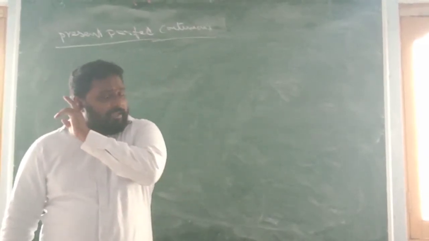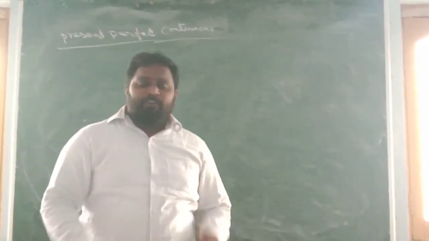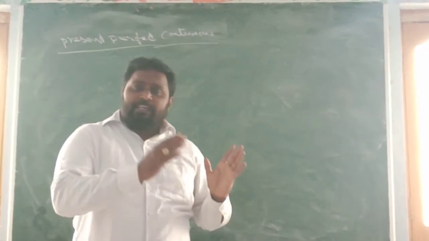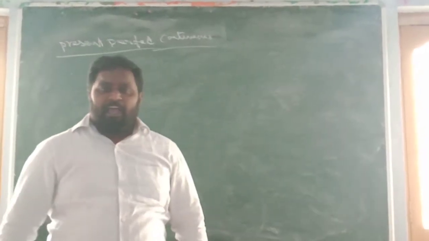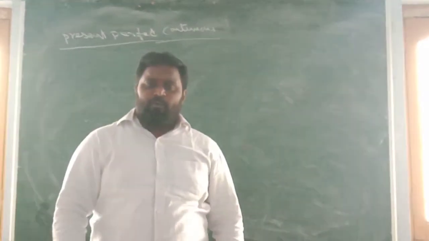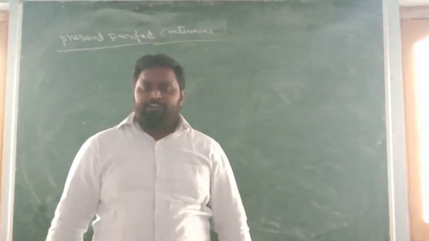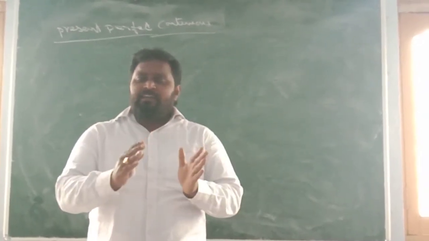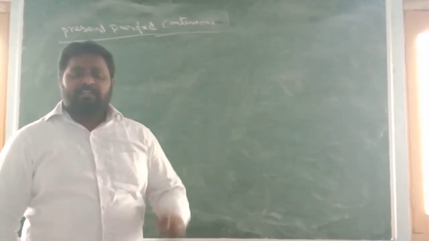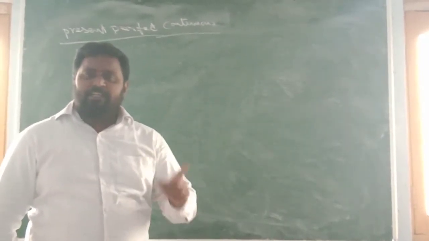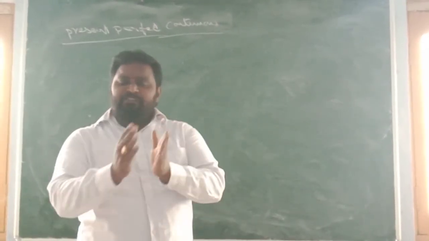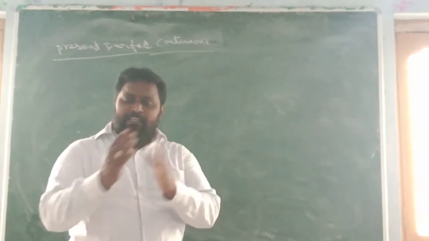And then present perfect tense. We use this tense to tell just completed actions. I have seen a movie just now. I have taken tea a few minutes ago. He has gone to market a few seconds ago. The structure of present perfect tense is subject plus have or has plus third form of a verb plus other words. So we use have with plural subjects and has with singular subjects.